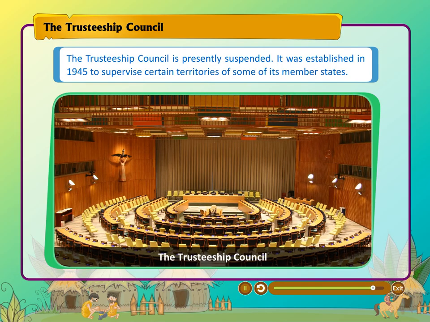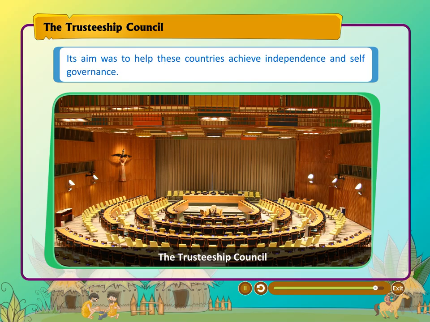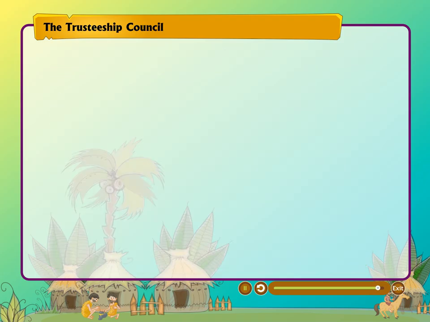The Trusteeship Council. The Trusteeship Council is presently suspended. It was established in 1945 to supervise certain territories of some of its member states. Its aim was to help these countries achieve independence and self-governance. By 1994, when this goal was achieved, the council was dissolved.